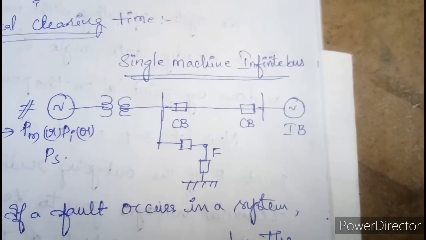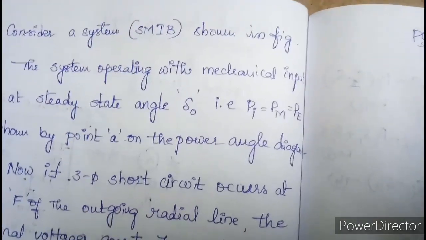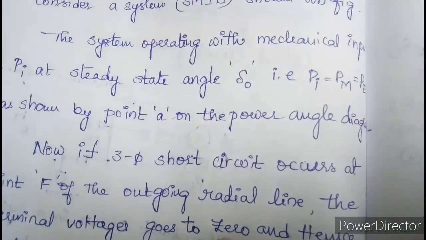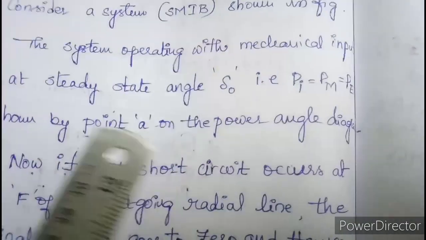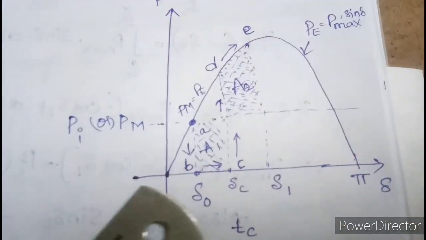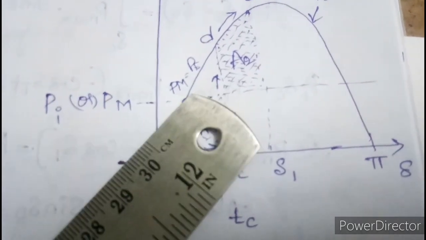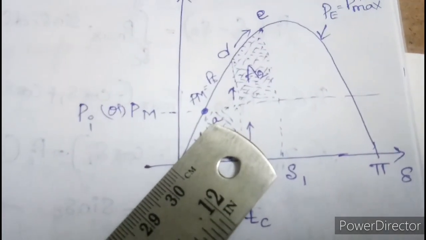Whatever mechanical input we give to the synchronous machine, it will have some initial condition. At that initial condition Pm, the mechanical input, is present, and it has some load angle represented by delta naught. At that time we can say that at the initial condition Pm equals Pe, as shown in the power angle characteristics curve. So at point A, Pm equals Pe.